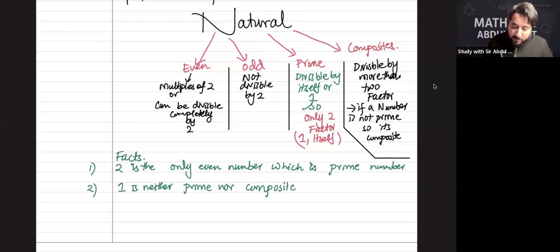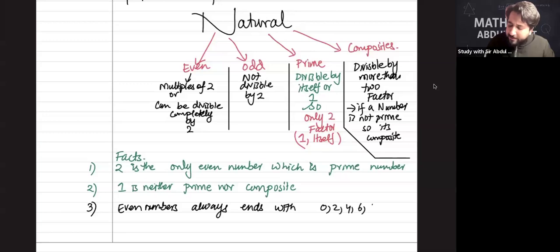Okay, the third fact is about guessing even numbers. Even numbers always end with 0, 2, 4, 6, and 8. Any problem, guys? Even numbers always end with 0, 2, 4, 6, and 8. And that is also the hint that the number can be divided by 2, the hint for a multiple of 2.